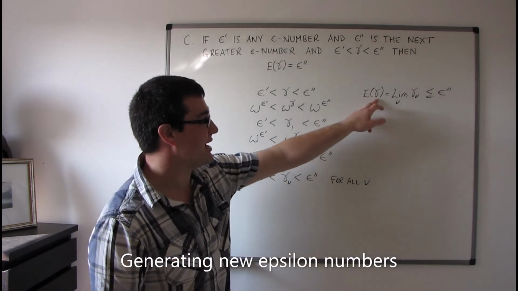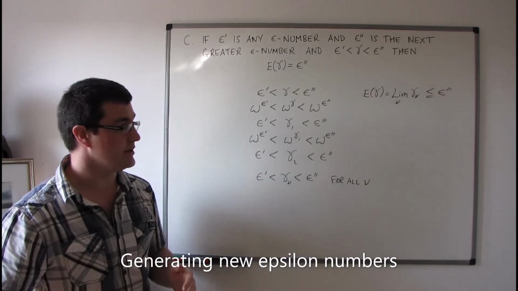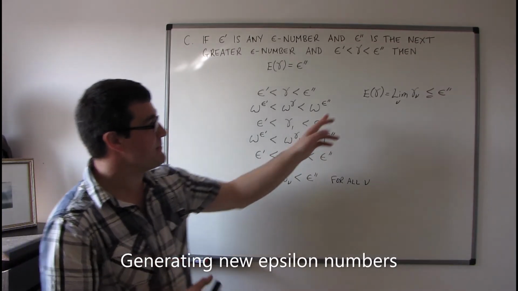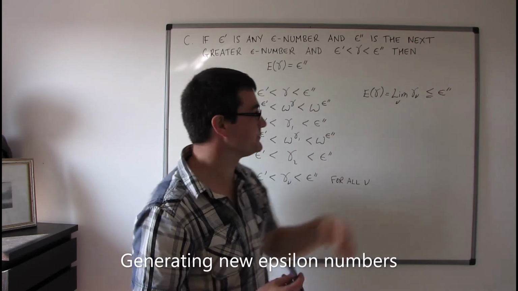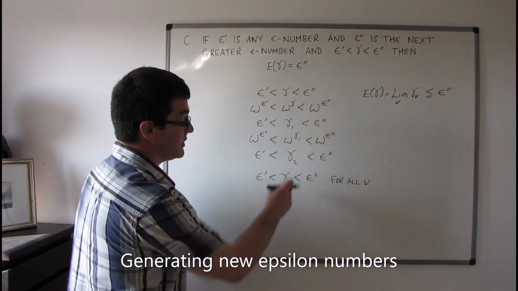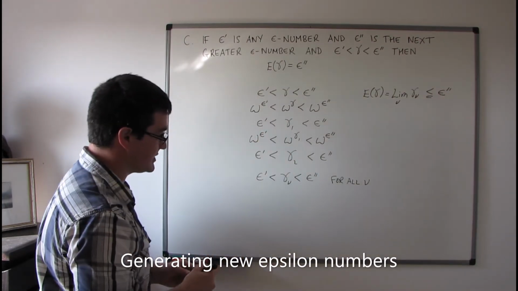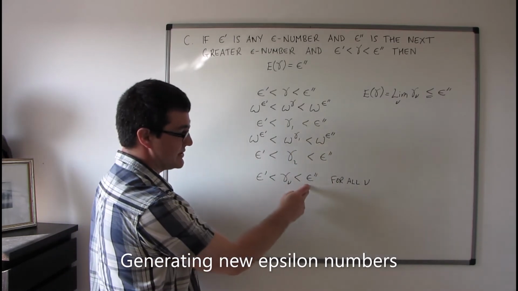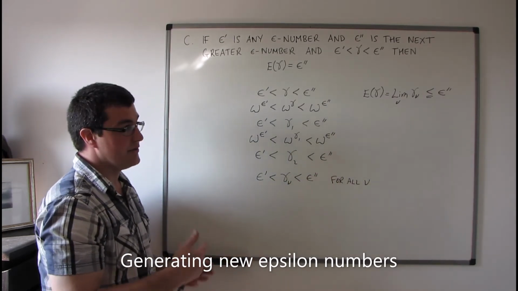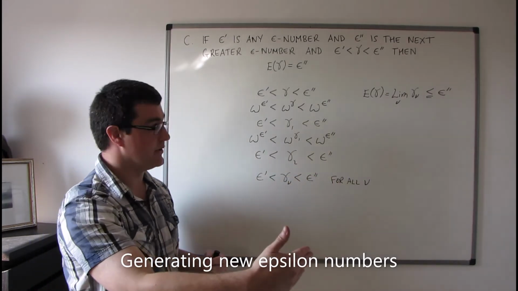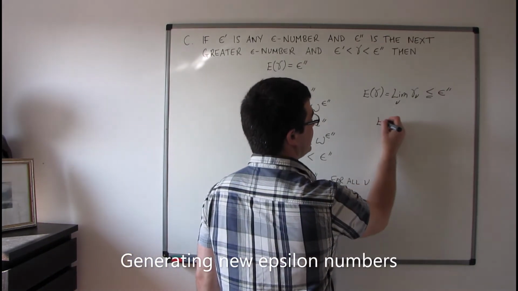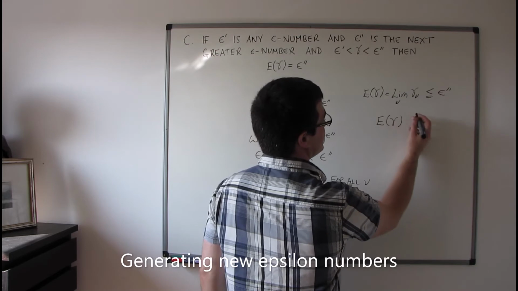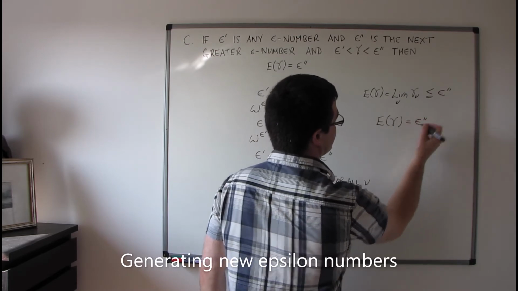And we know that E gamma is an epsilon number, then it must be equal to epsilon prime primed. Okay? Because all of the terms of the fundamental series are strictly less than epsilon prime primed, the limit can't suddenly jump over epsilon prime primed. So what we can conclude then is that E gamma is equal to epsilon prime prime.